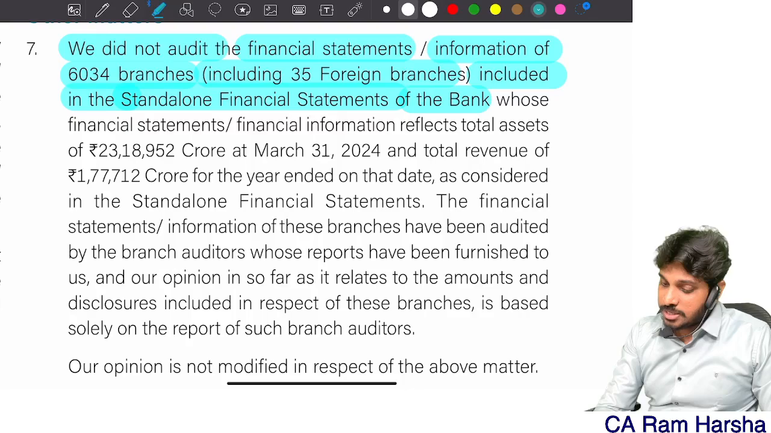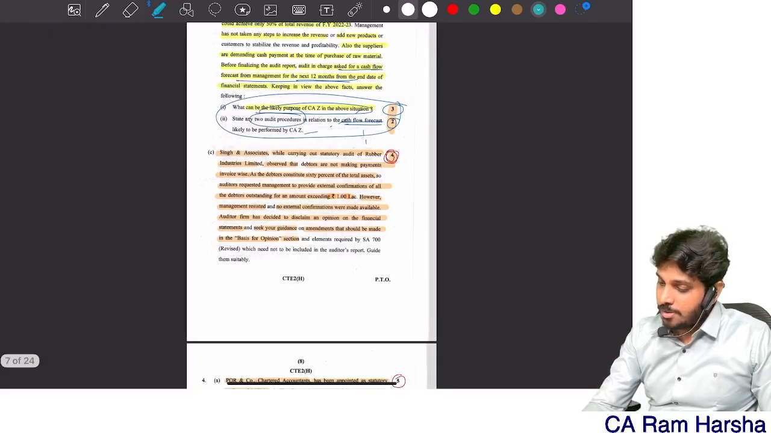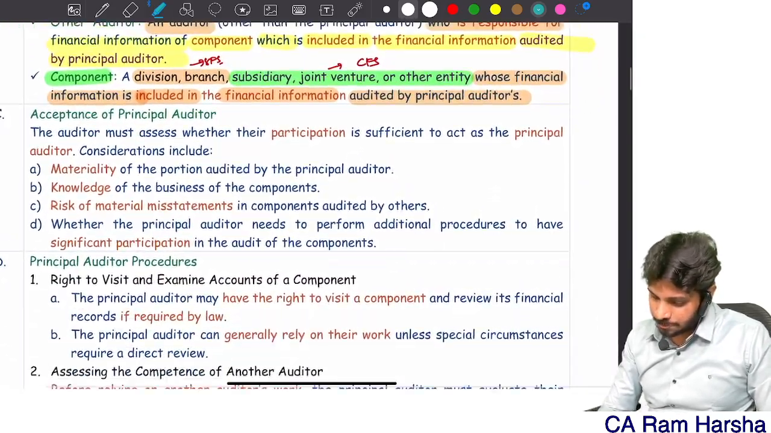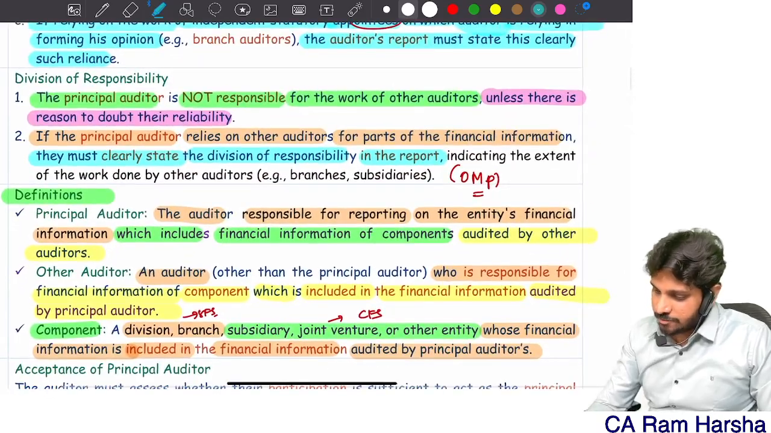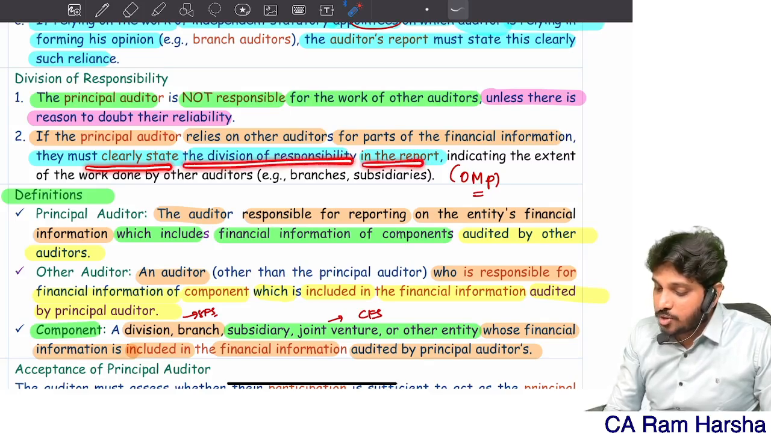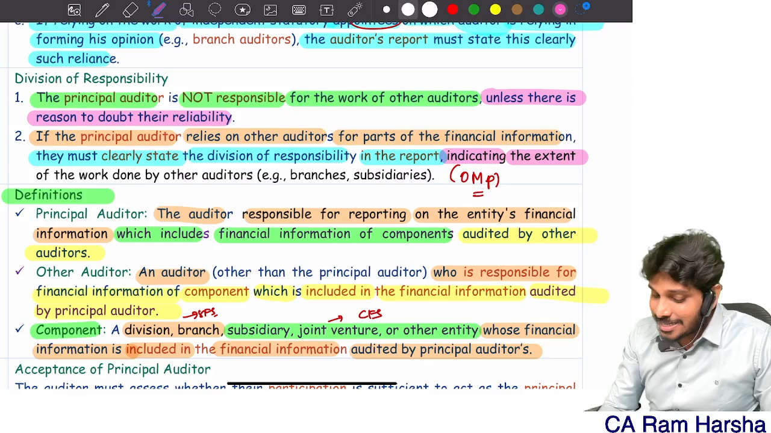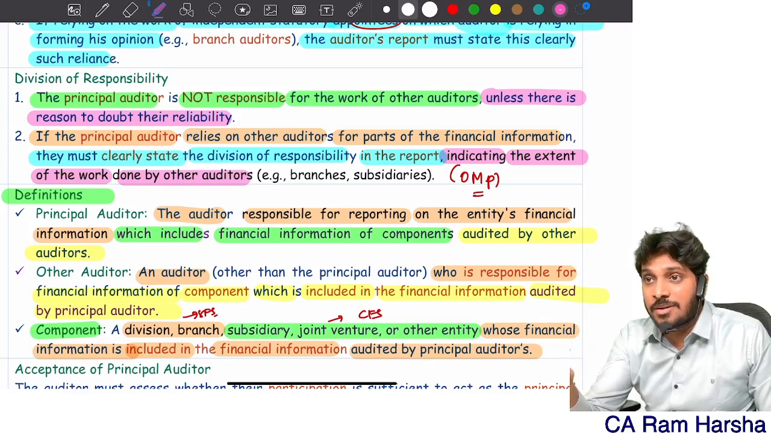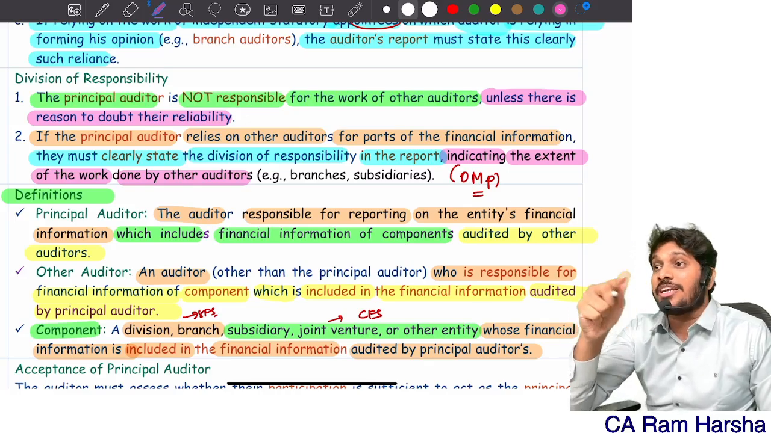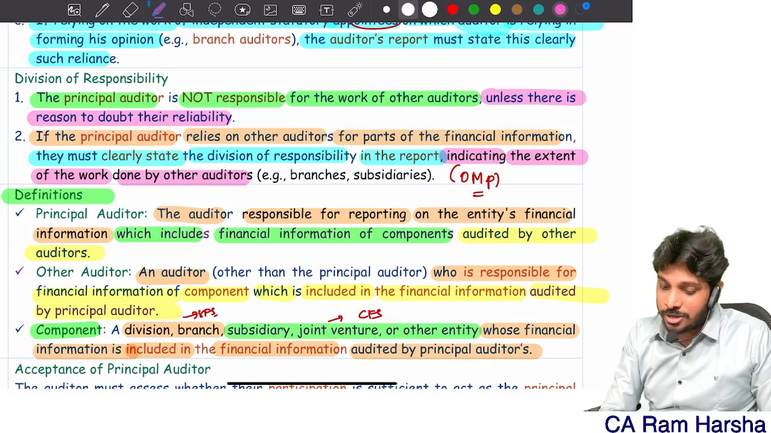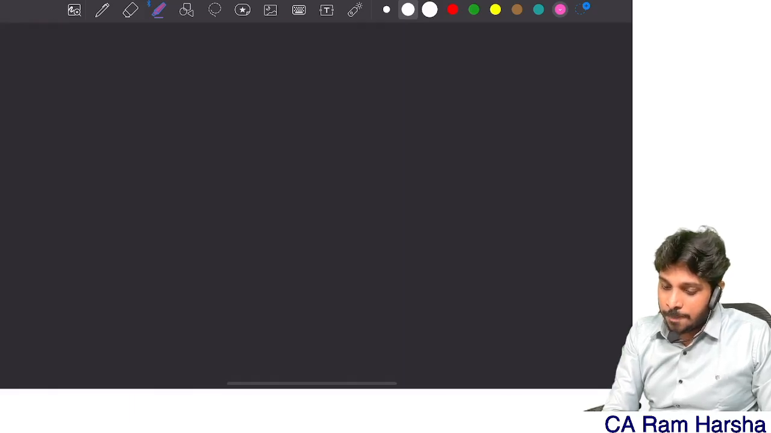You see here, they said one more point. The principal auditor, when relying on another auditor, must clearly state the division of responsibility in the audit report, indicating the extent of work done by other auditors. To what extent have other auditors done the work? Extent means what? Quantification. See how the State Bank of India auditors are giving that quantification. Look.